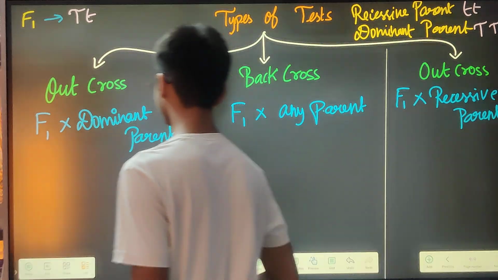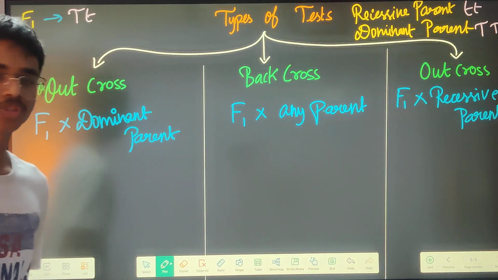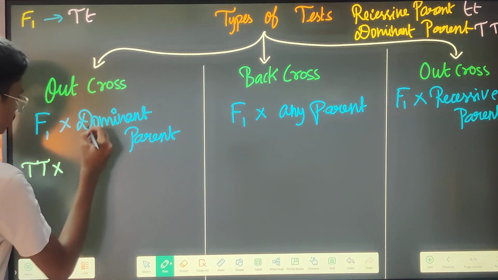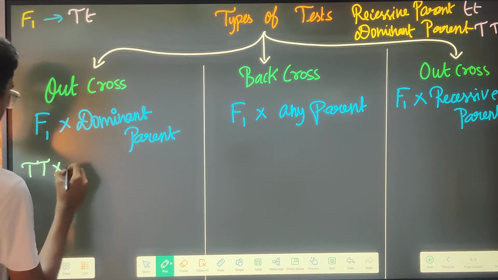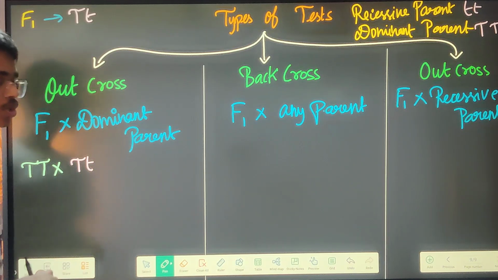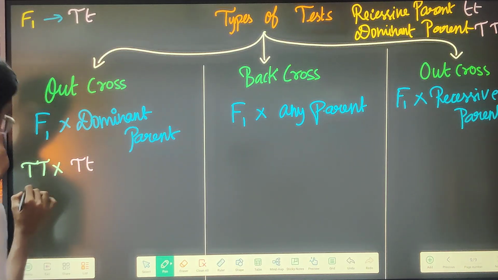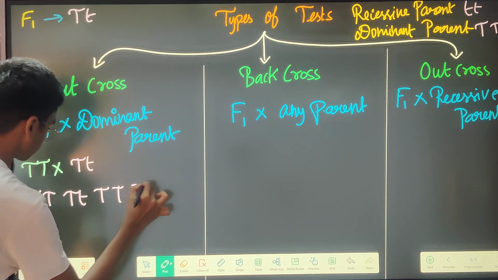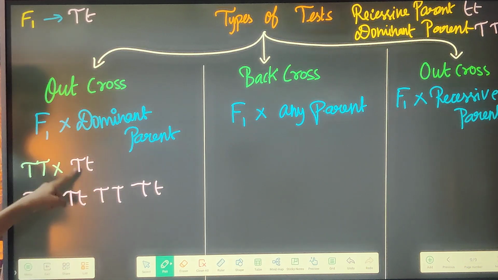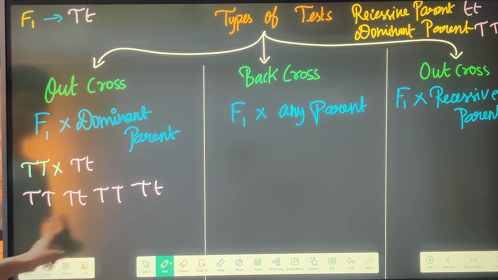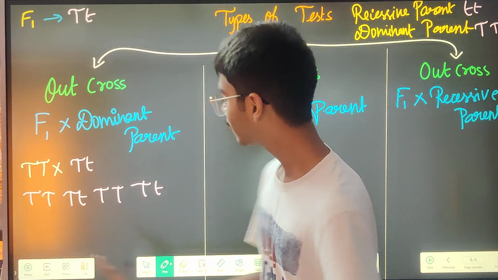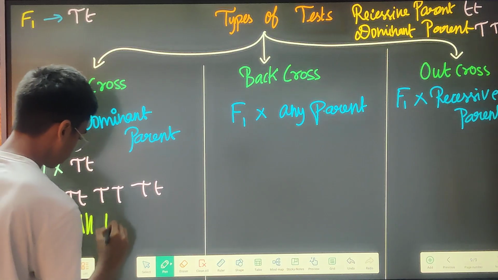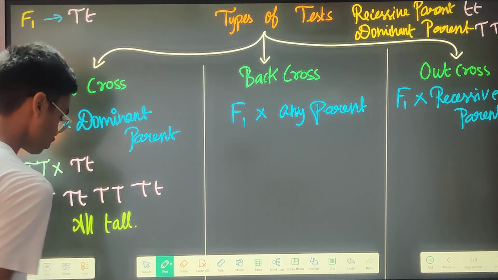So F1 into dominant parent. What is dominant? First, what is F1? Capital T into small t. Dominant parent is this one. So when you cross pollinate, what will you be getting? This is what you will be getting. Okay, everything will be tall. All tall.